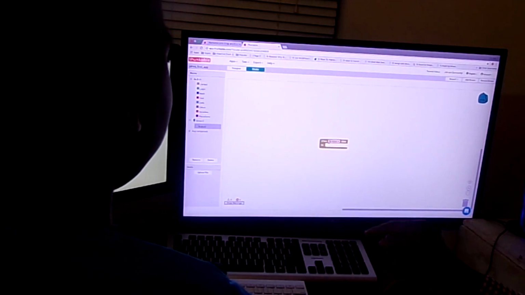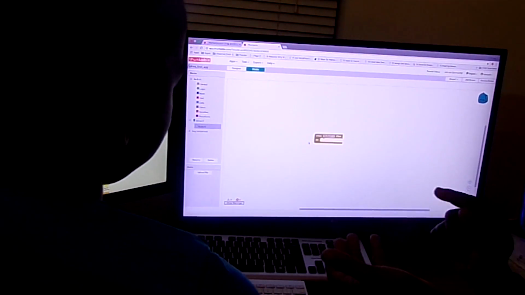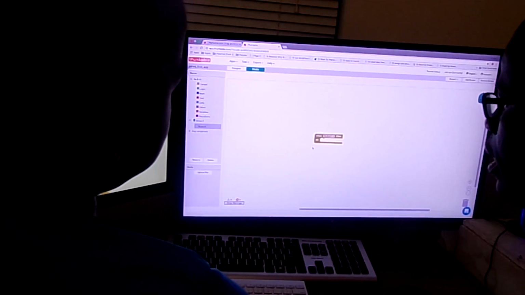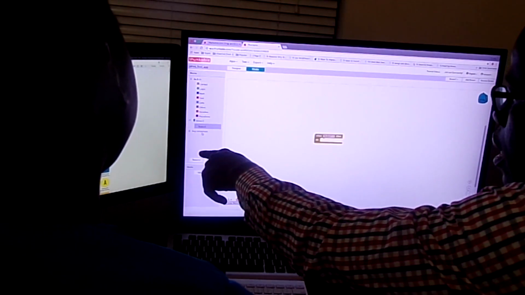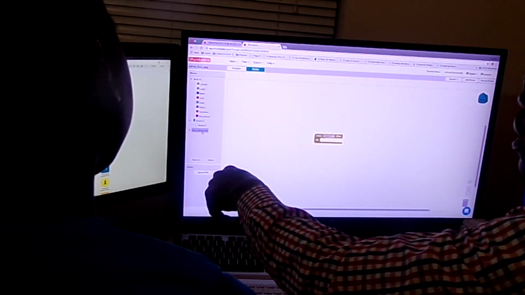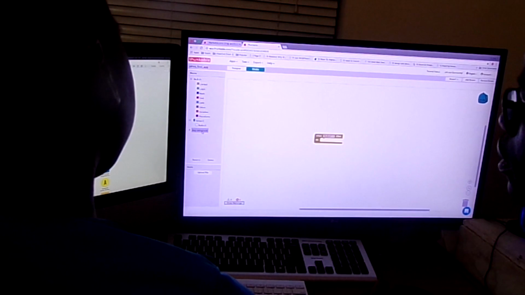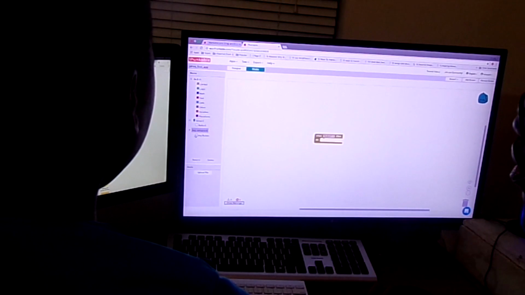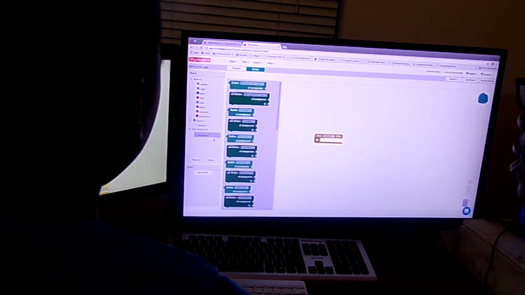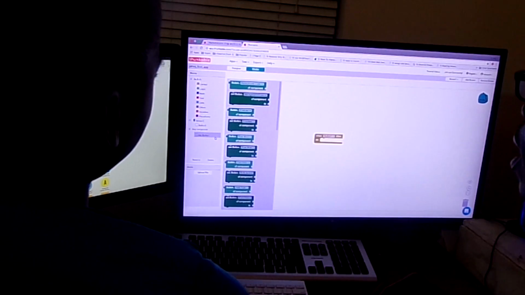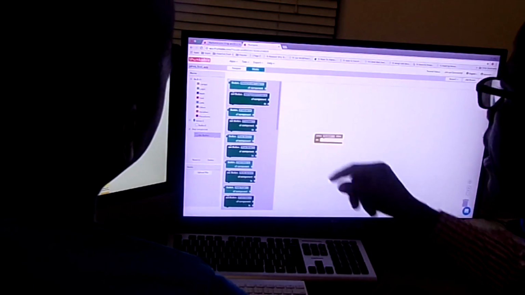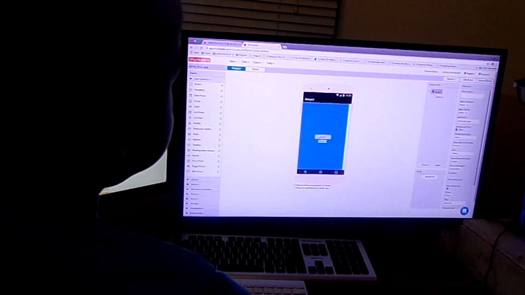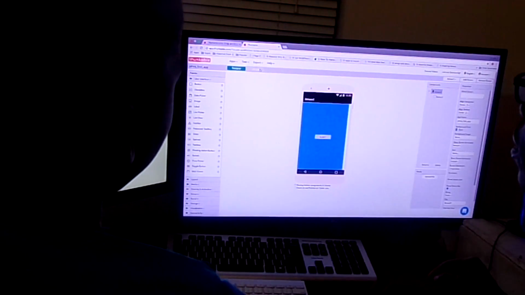You drag that in. So what this is saying is that when this button is clicked, do this. So we're going to select this, select that, click on any component, click on the cross. Good. So let's go back to our designer. So we have our background color. Awesome. So let's go back to blocks.